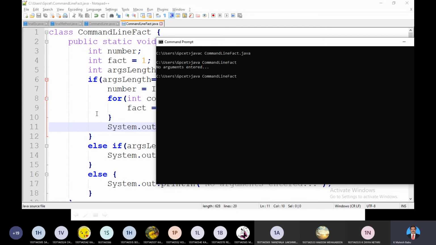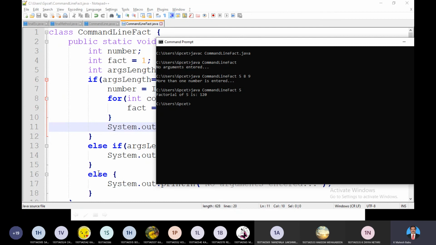Say for example I entered 5, 8, that is, more than one argument passed. I'll get the message more than one number is entered, right? This is also an invalid statement. Think that if I enter only one argument, I'll get the factorial value on the screen, 120. Any doubt in this?